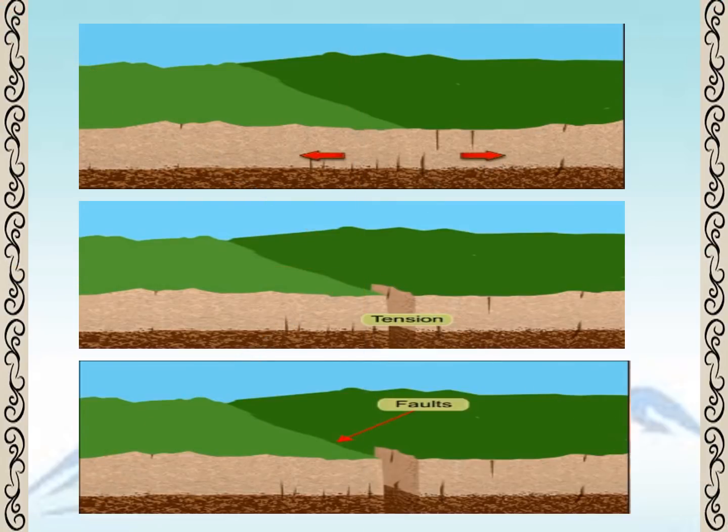So students, as I showed you in the example in the last slide, this is what exactly happens. Forces of tension work horizontally but in opposite directions. Under the operation of intense tensional forces, the rock strata gets broken or fractured, which results in the formation of cracks and fractures in the crust. So tension is created when you pull both the ends away from each other. Similarly, when movements occur in opposite directions to each other, tension is generated and faults are formed in the earth crust.